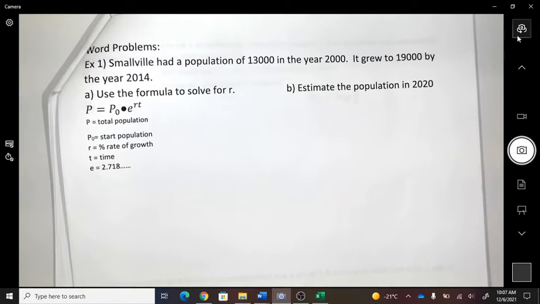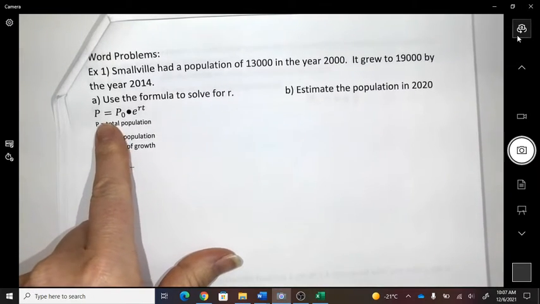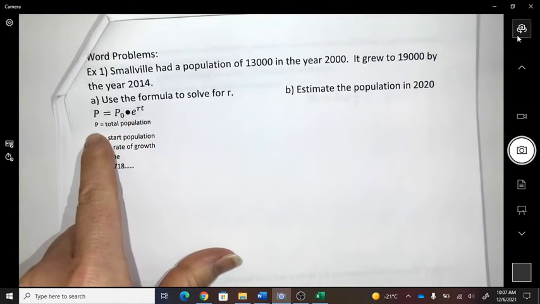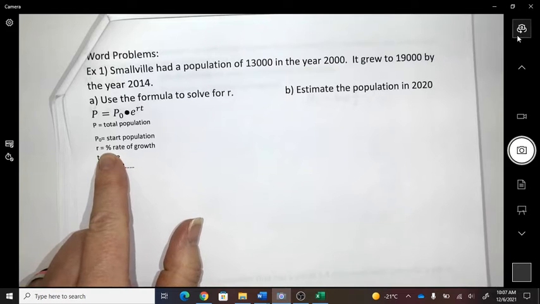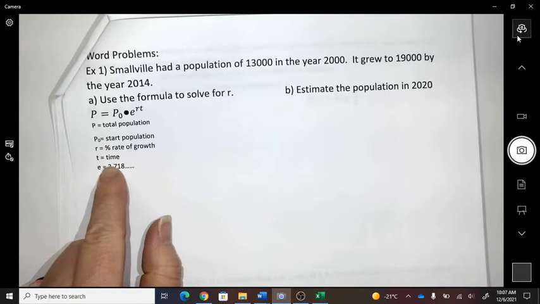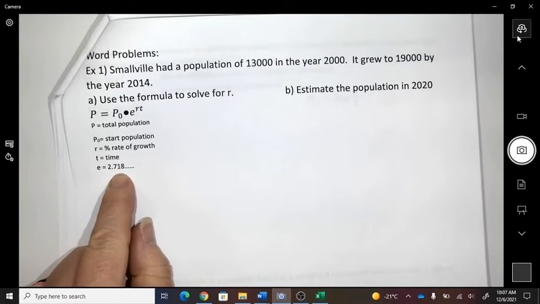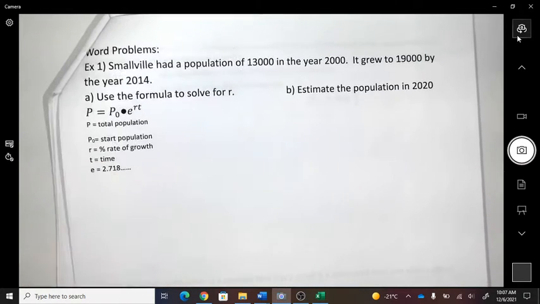Okay, number 1. Smallville had a population of 13,000 in the year 2000, and then it grew to 19,000 by the year 2014. So I gave you this formula where P is the total population, P0 is the starting population, R is the rate of growth, T is time, and E, do you remember that value? It's in your calculator. It's 2.7-ish.